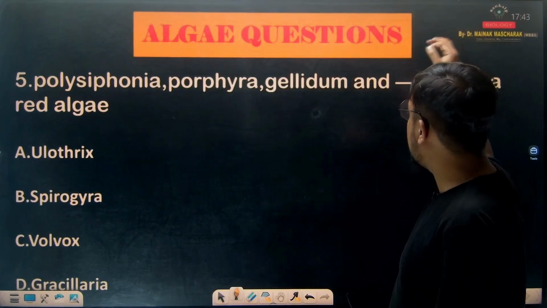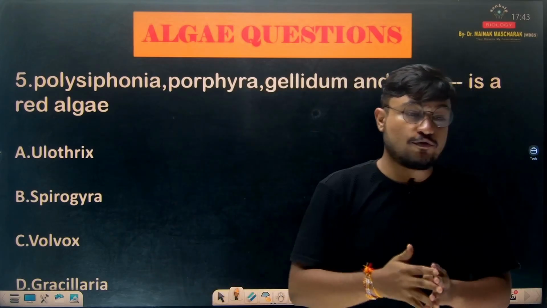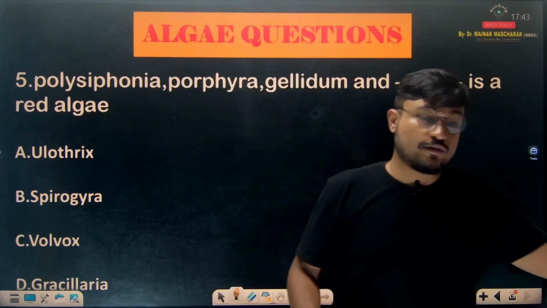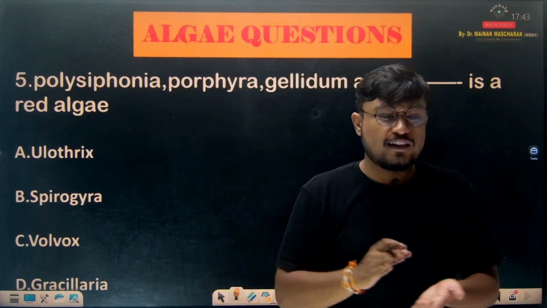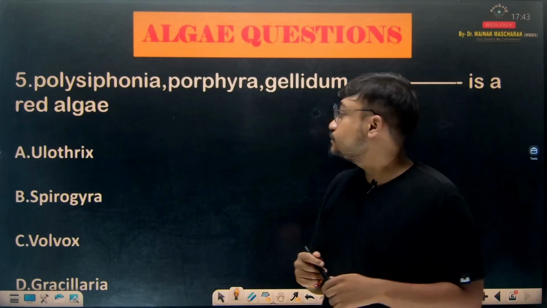Now come to the last question. Polysiphonia, Porphyra, Gelidium and dash is a red algae. Now if you have to understand this, you have to know certain mnemonics. Now what are the mnemonics? All the classroom students of Sankalp know these mnemonics, and if you know these mnemonics, then it will be very easy. The answer will be solved in a moment. Okay, now let's see what the mnemonics are.